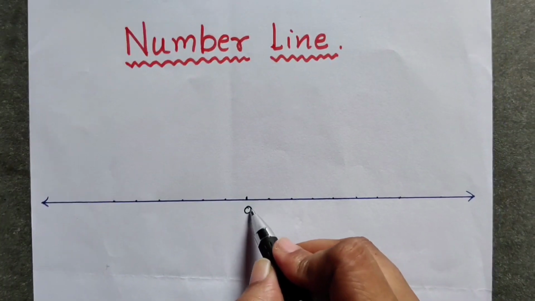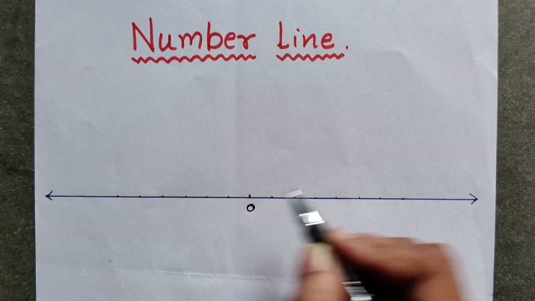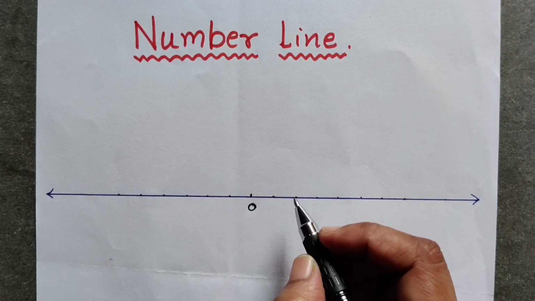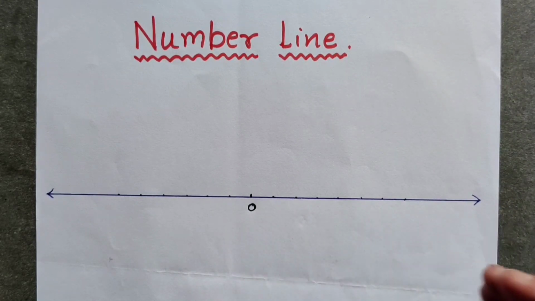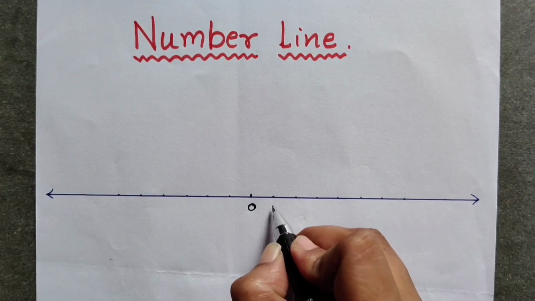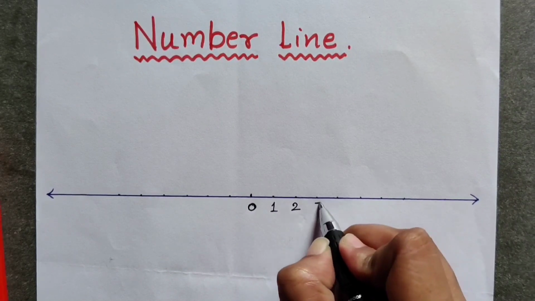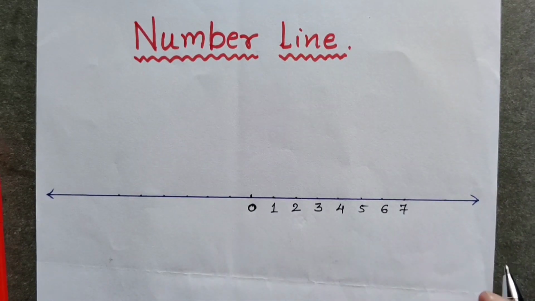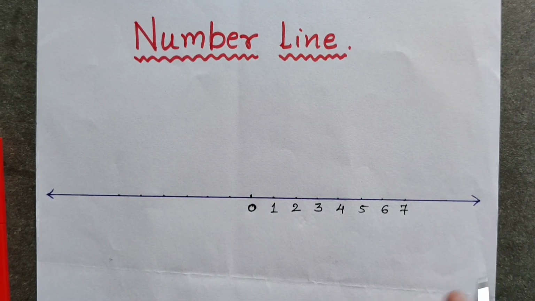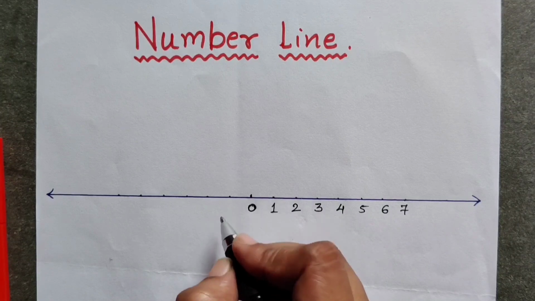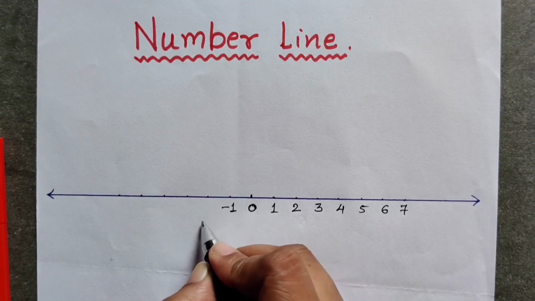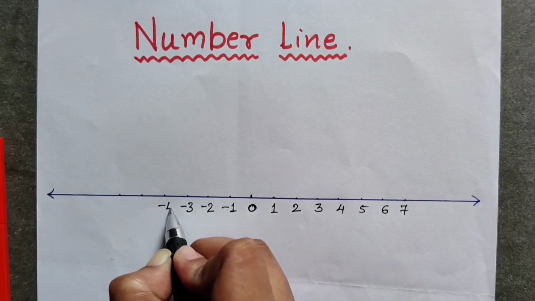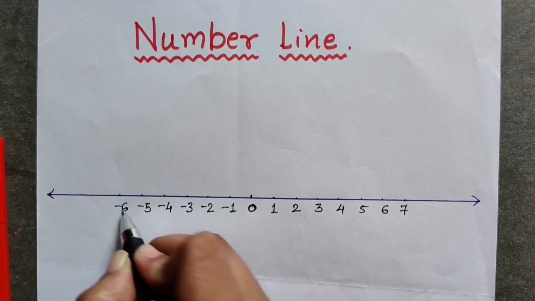So here I have marked 0. When we go on the right hand side of 0, the numbers are positive. The numbers go on increasing. Here I can write 1, 2, 3, 4, 5, 6, 7. So right hand side of 0 there are positive numbers, and when we go on the left hand side, the numbers become negative: -1, -2, -3, -4, -5, -6, like this.